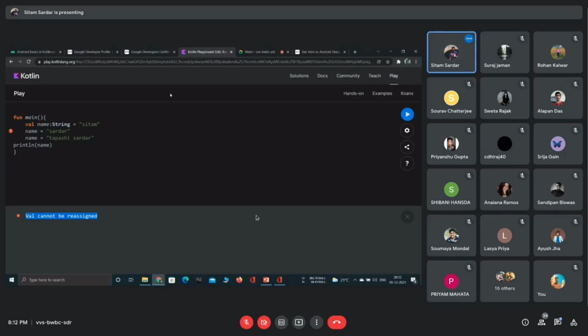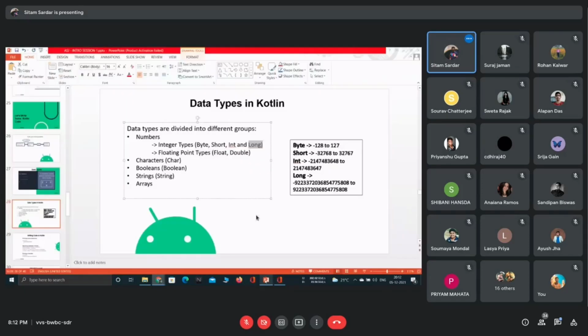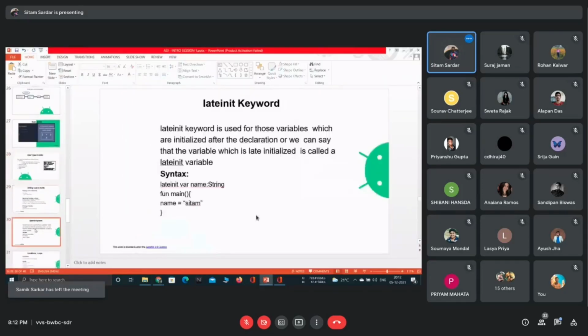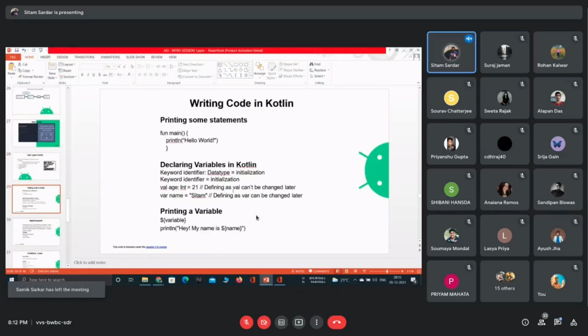Actually, there are two ways to declare a variable. Either we can use val before declaring any kind of variable, or otherwise we can use var before declaring any kind of variable.